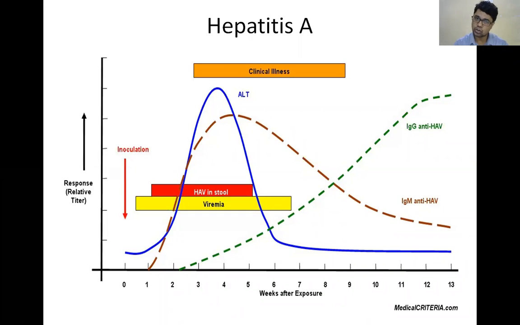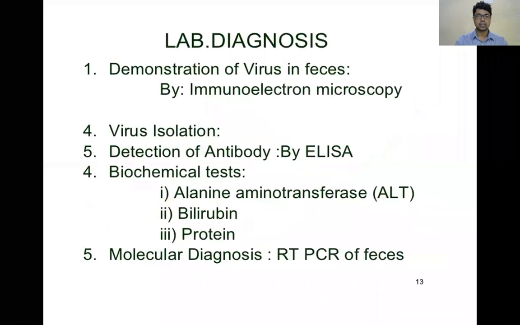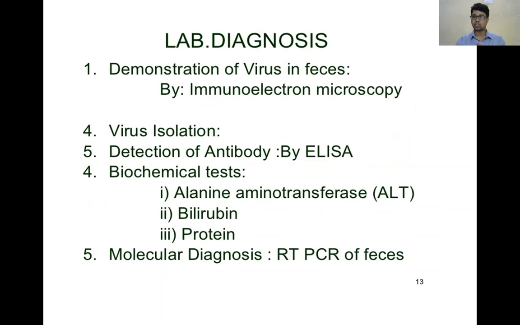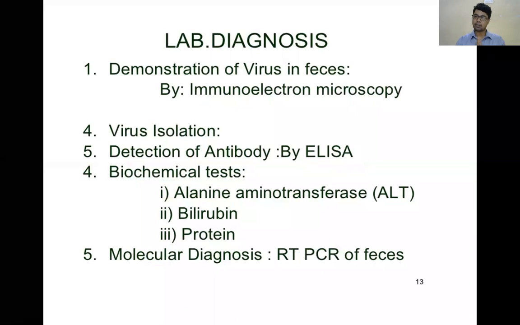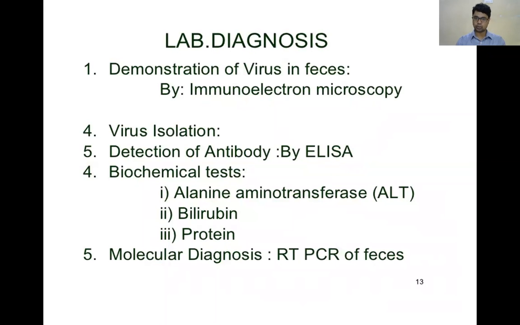In hepatitis A also, enzymes are elevated before onset of symptoms. That is detection of antibody. So in hepatitis A, detection of IgM antibody is the diagnosis, and it will say it's a recent infection and it appears in the late incubation period.